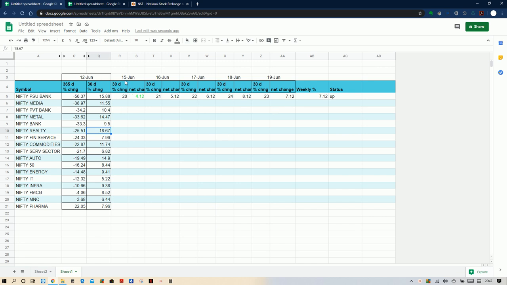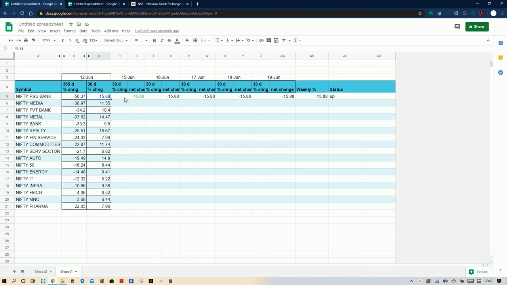From Monday it is 15 June, 16 June, 17 June, 18 June, 19 June. So you put the data. I have put temporary data here. The formula is nothing but the percentage change on a particular day, 15th June, minus this one, that is the base, because you are starting from today. So from today, if you are starting, that will be your base.